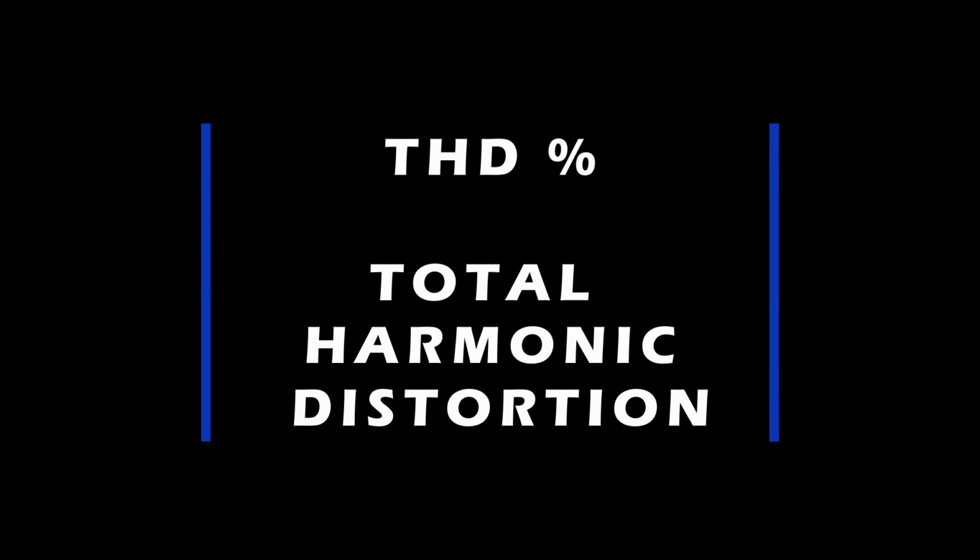The first and the most important parameter to look for when buying a generator is the THD percentage. THD stands for total harmonic distortion. THD tells you how much distortion is in a wave or signal. Think of it as percent error. Let me illustrate this concept with a graphic.